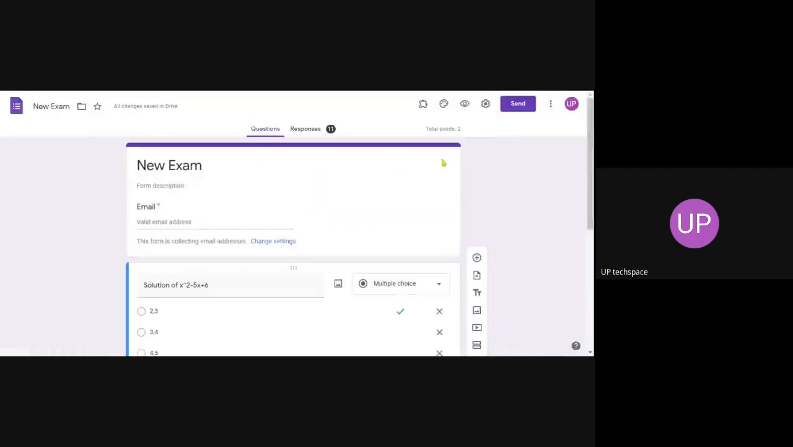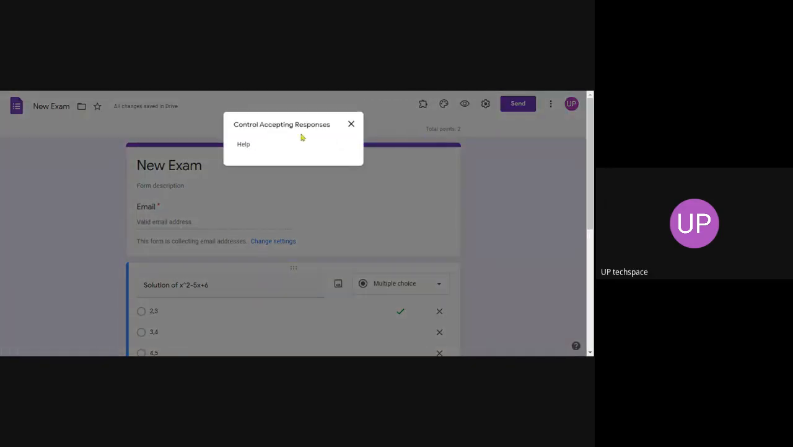Once you install this, you can see this add-on at the leftmost, I mean, fourth left of this send button. So click on Control accepting responses, and it will pop up some window like this.